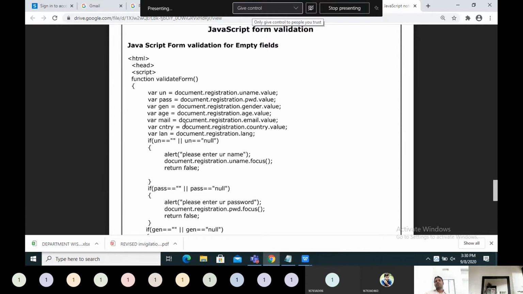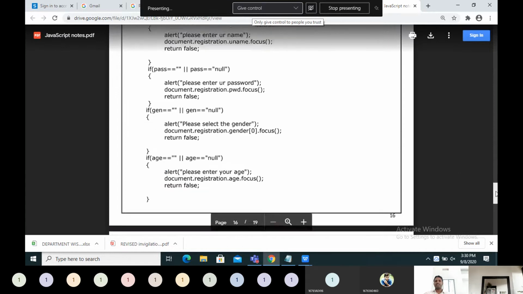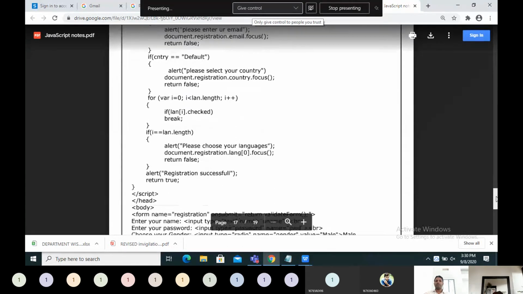Okay. So let us look at one small example. I will explain only one example. It is sufficient. You can understand the concept by going through this example.